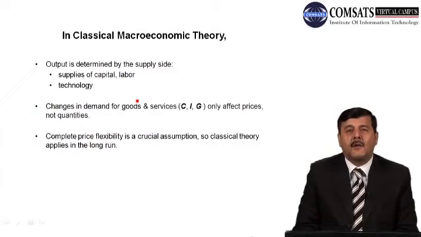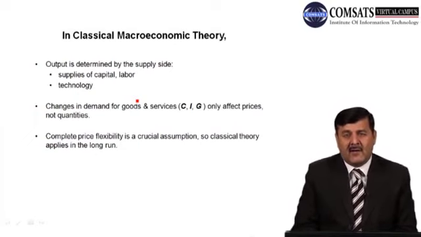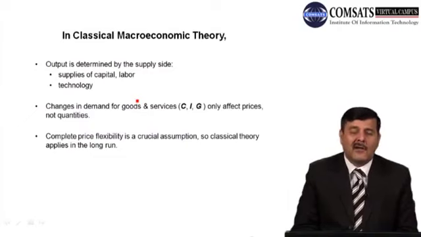प्रोडक्शन फंक्शन के बारे में पढ़ा था. हमने कहा था कि output is a function, Y is output. Y is a function of capital and labor. So normally there are two factors of production which are used to produce output or goods and services in the economy, and those factors of production are capital and labor. And the third factor used in the production process along with these two is technology. Level of technology is required to produce level of output in the economy. So these three factors of production are used to produce output in the economy, which is capital, labor and technology.